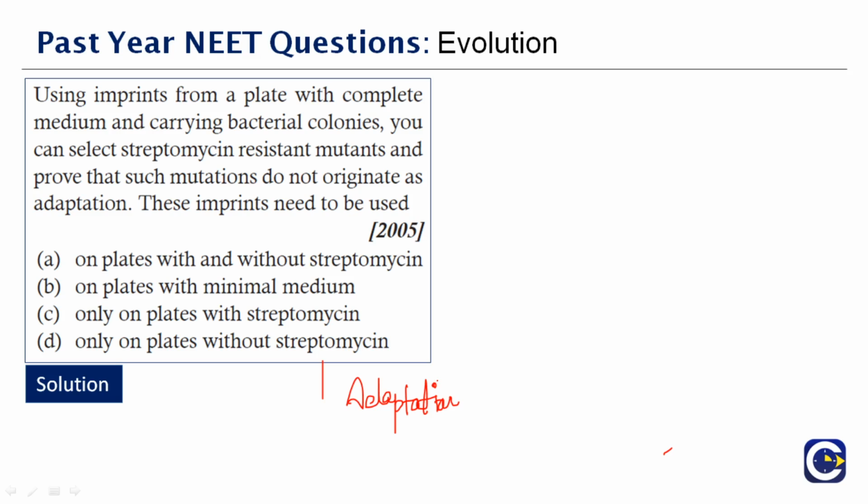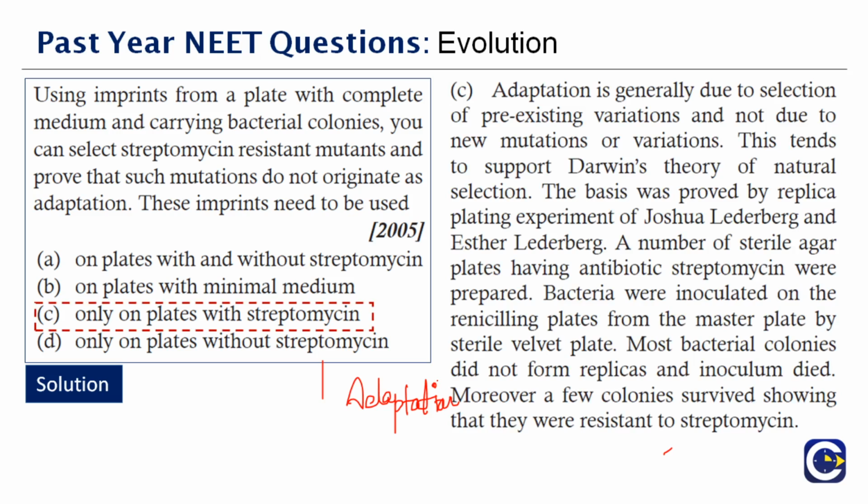The basis was proved by the replica plating experiment of Joshua and Esther Lederberg. A number of sterile agar plates having the antibiotic streptomycin were prepared. Bacteria were inoculated on the plates from the master plate by a sterile velvet pad. Most bacterial colonies did not form replicas and the inoculum died. Moreover, a few colonies survived, showing that they were resistant to streptomycin. So what are they actually doing? These imprints need to be used only on the plates with streptomycin. If you mix it, you will obviously not get the result. Therefore, the right answer is option C.